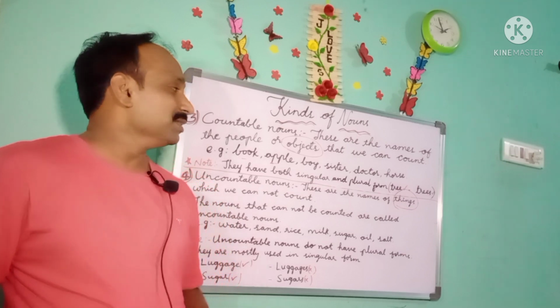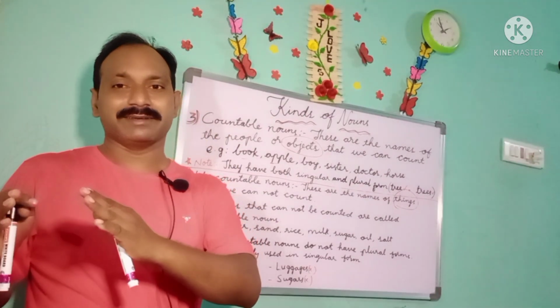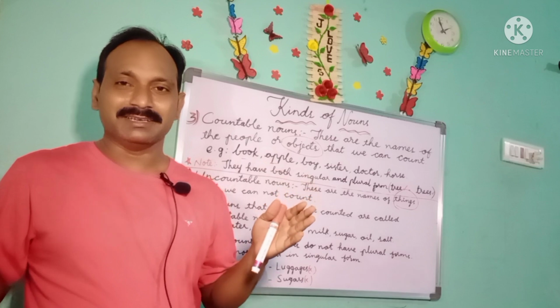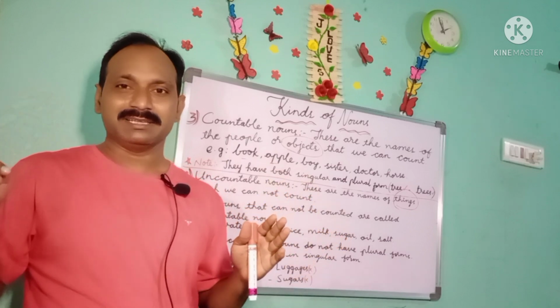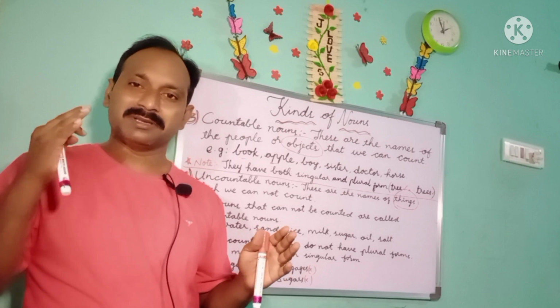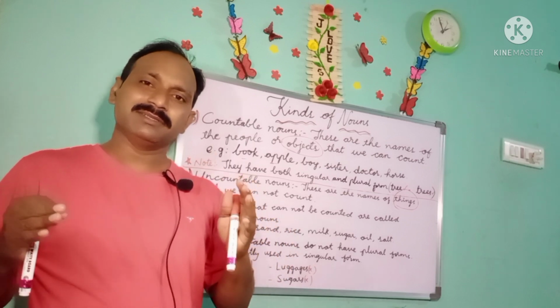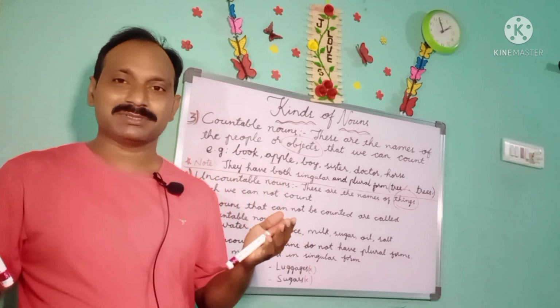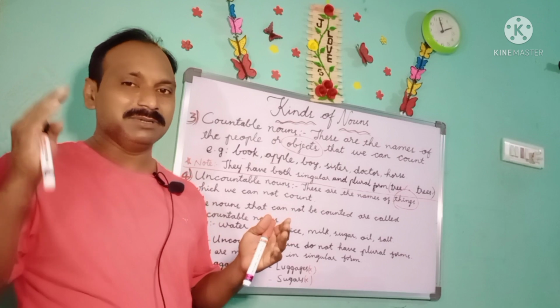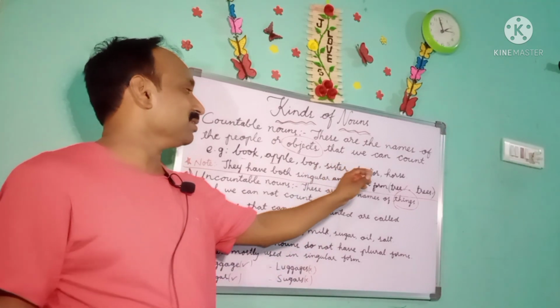So there is a specific number of doctors. They are not infinity. వాళ్ళు అనంతం కాదు కదా, ఏదో ఒక నంబర్ దగ్గర ఎండ్ అవుతారు కదా. Maybe 100 or 1000 or 10,000. More than 10,000 there may be, but we can count even 10,000 also. So there is a certain limit, we are able to count them. Those are called countable nouns.